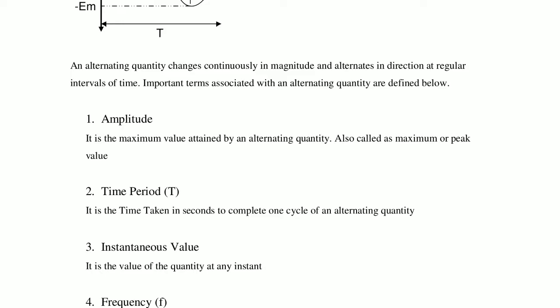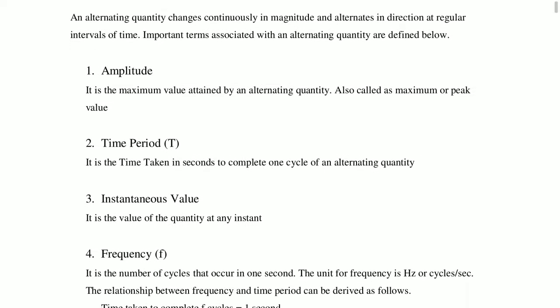So V is the instantaneous value, Vm is the maximum value or peak value. In sin omega t, sin is the sinusoidal waveform, and omega is the angular frequency. So now, frequency f.